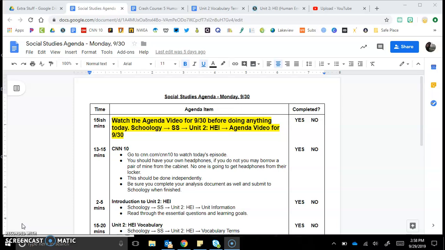I'm going to walk you guys through what you're doing today, and then you guys are going to work through your agenda on your own. Hopefully you guys are sitting in the same seats that you were in on Thursday and Friday for your test. Mrs. Allen is here with us today, and go ahead and get the half-sheet agenda from her if you haven't got it already, and we're just going to go through it.